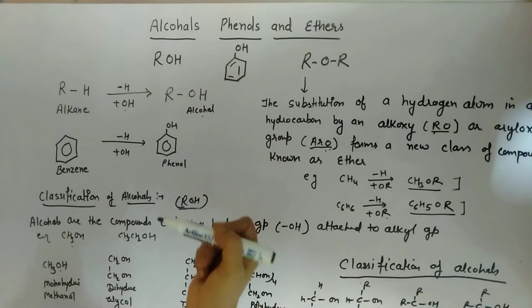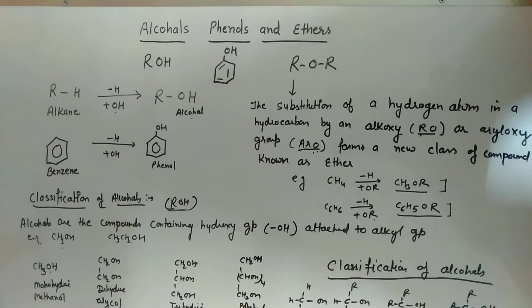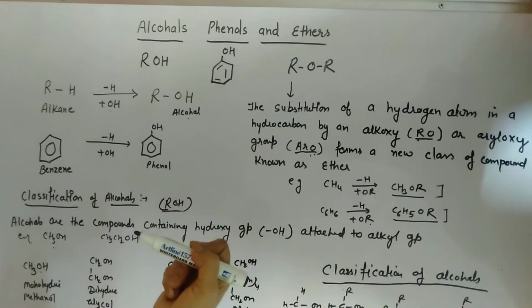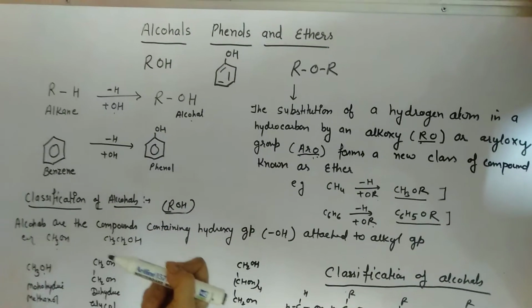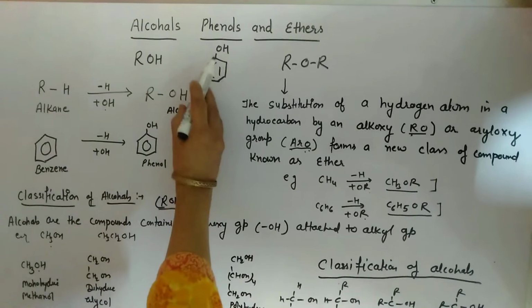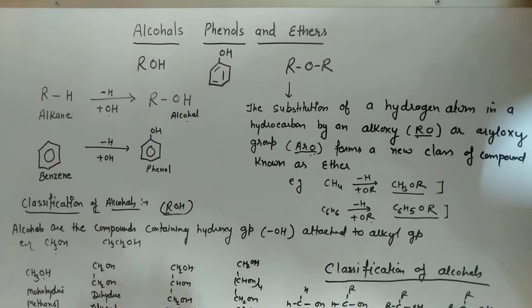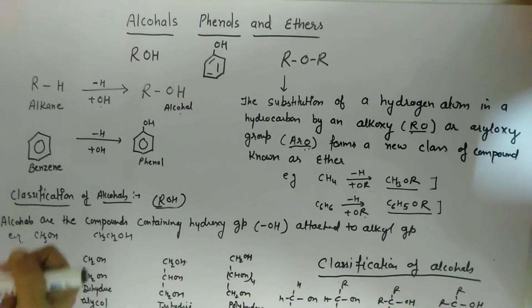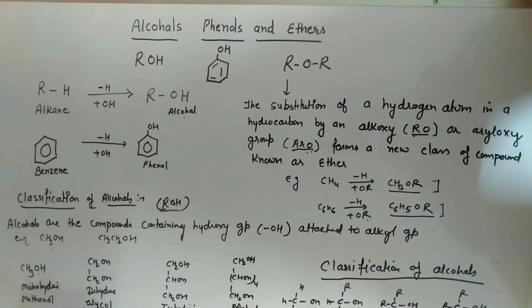Hello everyone. Today we will start a new chapter of organic chemistry: alcohols, phenols and ethers. Alcohols are ROH, phenols have a ring attached with an OH group, and the third is ether, ROR. First, what are alcohols? What are phenols?